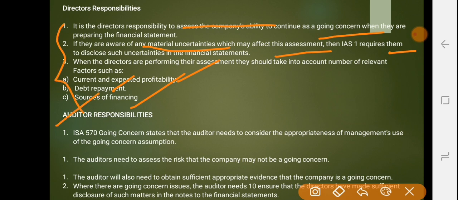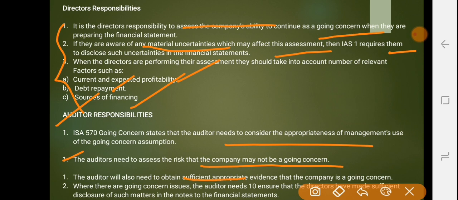Then we have the auditor's responsibility here. According to ISA 570, Going Concern, the auditors need to consider the appropriateness of management's use of the going concern assumption. The first one is that the auditor needs to assess the risk that the company may not be a going concern. The auditor will also need to obtain sufficient appropriate evidence that the company is a going concern.